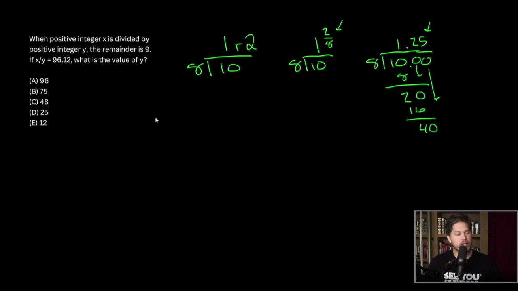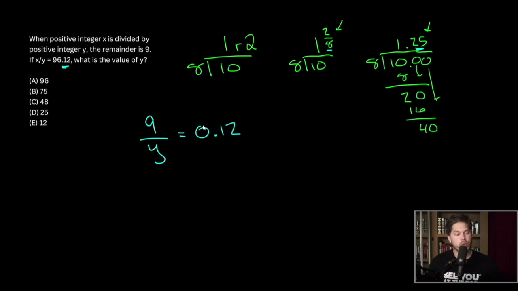So if our remainder is 9 and y was in our denominator here, then we know that 9 over y is going to be equal to what? Well, it's going to be equal to 0.12, as 0.12 is the decimal part of our division. Just as 2/8 relates to the 0.25, 9 over y is going to relate to the 0.12.